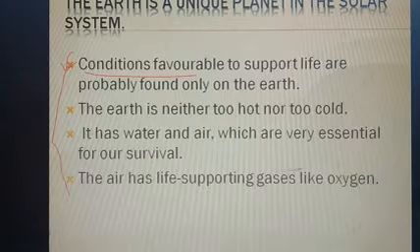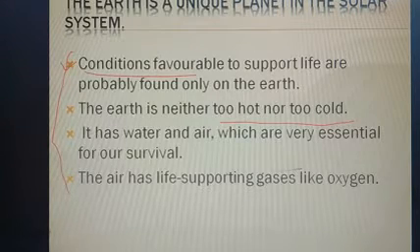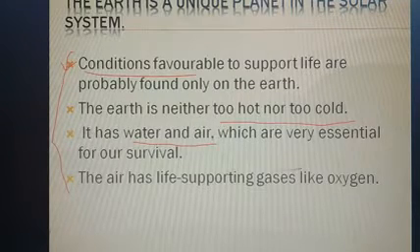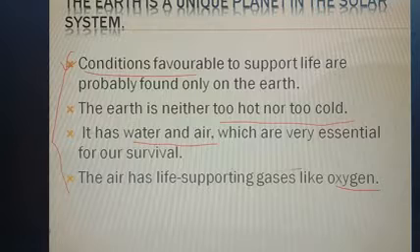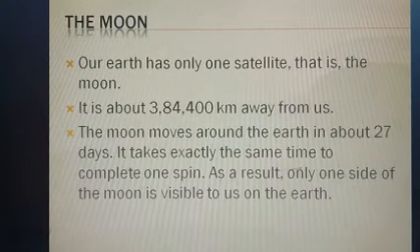Second point, the earth is neither too hot nor too cold. The earth is not too hot as well as not too cold. Then third point, it has water and air, which are very essential for our survival. So water and air are available on earth. Then the last point, the air has life supporting gases like oxygen. Life supporting gases like oxygen are found on the earth. And all these 4 points make the earth a unique planet in the solar system. Now let's come to the next topic, the moon.